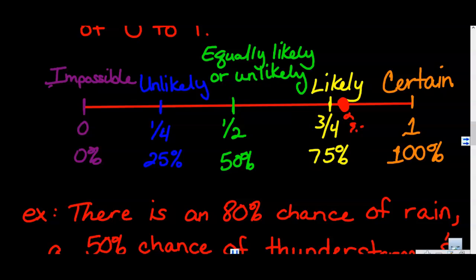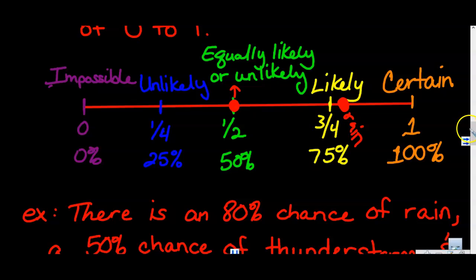Rain. There we go. Okay, what about thunderstorms? Thunderstorms is a 50% chance. Well, 50% right there. So we would say that this is equally likely or unlikely to happen. Maybe, maybe not kind of deal.